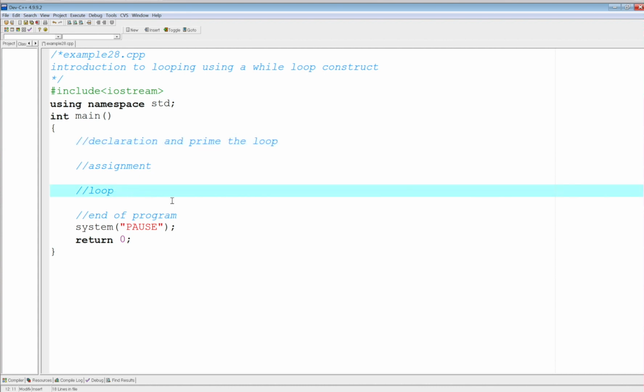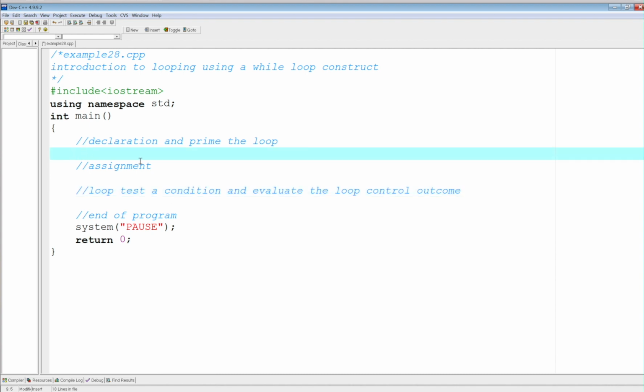So within the loop, we're going to test a condition and evaluate the loop control outcome. All right, so if the loop control says you got to stay, you got to stay, okay? So that means you're going to be doing the loop again. All right, so that's basically the basic strategy for using a while loop construct.